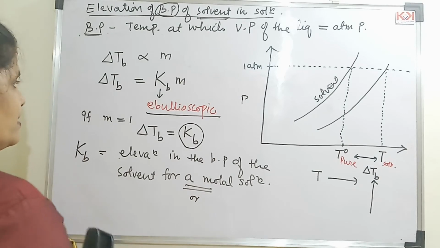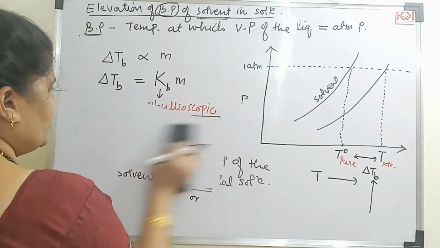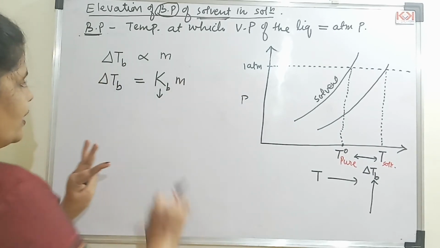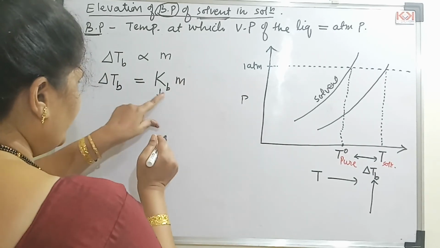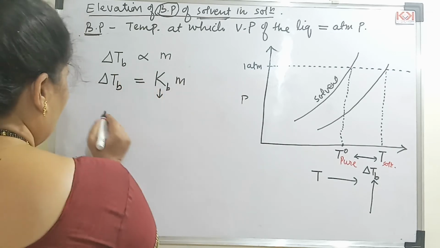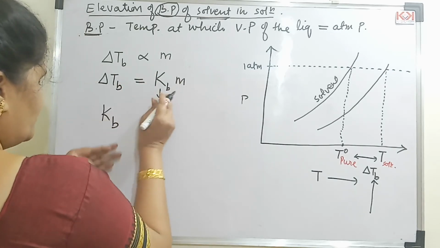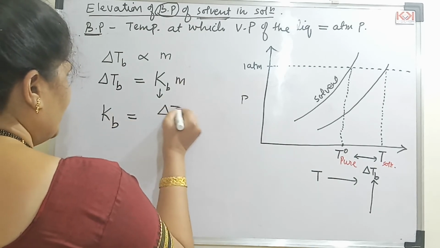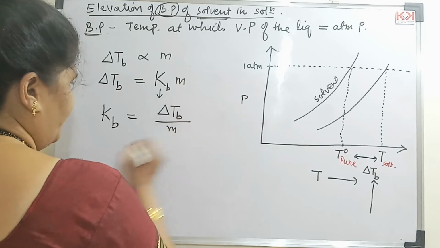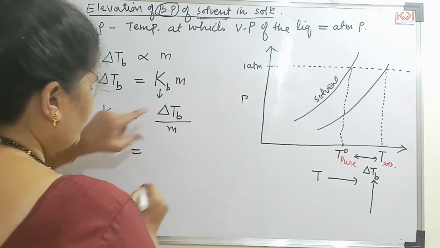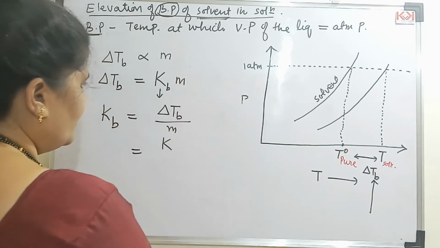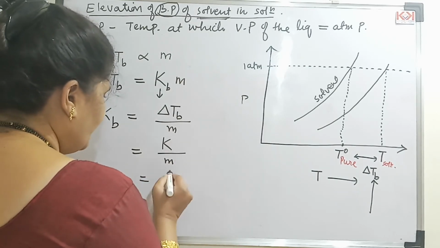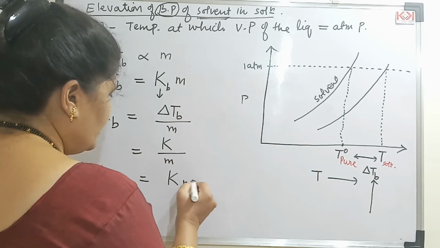Right, students? Now let us see the unit for this ebullioscopic constant. There is a method to find the unit of whatever I want, that is KB. So I will take this to one side and reframe the equation. It will become KB equals delta TB upon M. Now what is the unit for delta TB? It is Kelvin, upon molal. So what will be the unit? It will be K molal inverse.